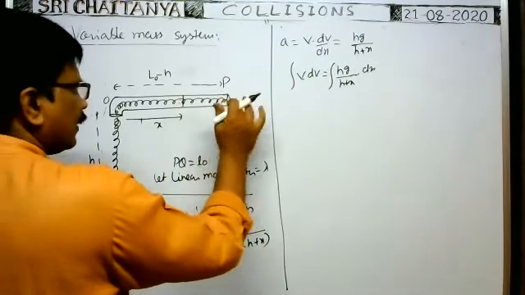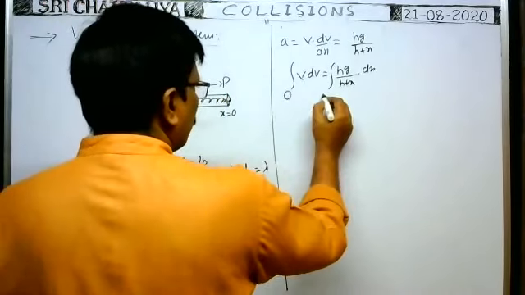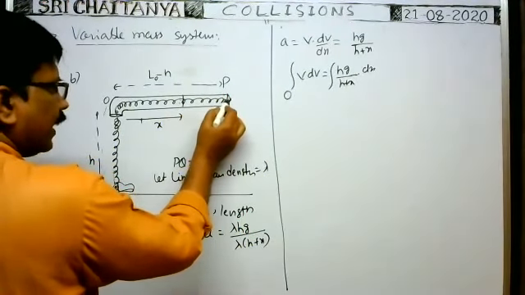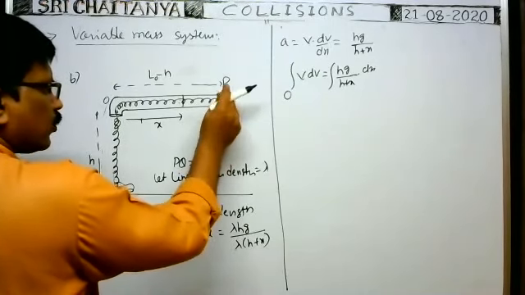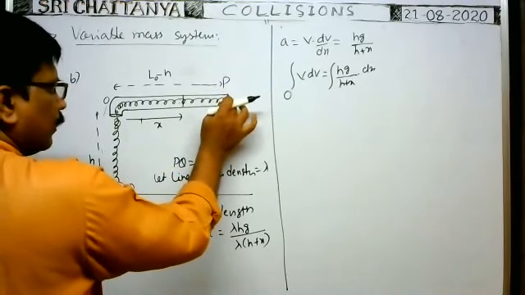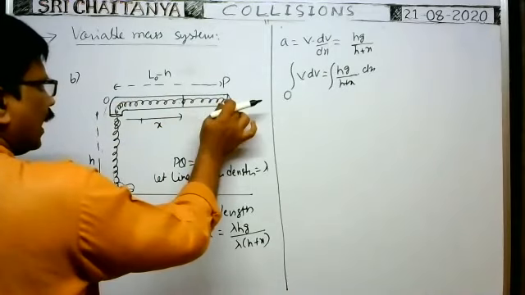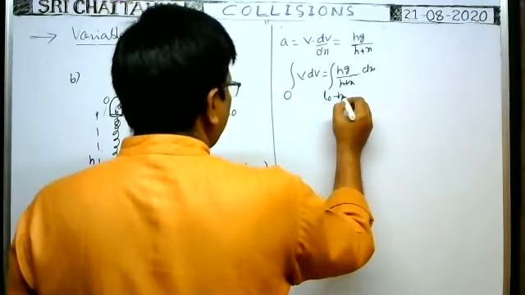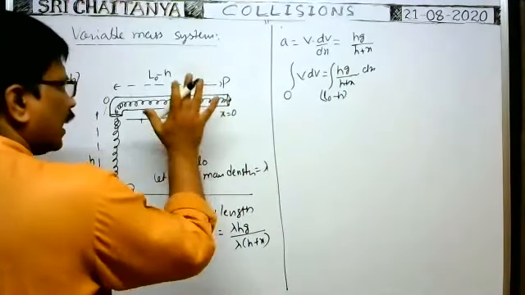That's why at that instant the chain is not having any velocity. So at that time the x value is equal to L0 minus h, no? So when the length of the chain x is equal to L0 minus h, at that time the chain is not having any velocity.